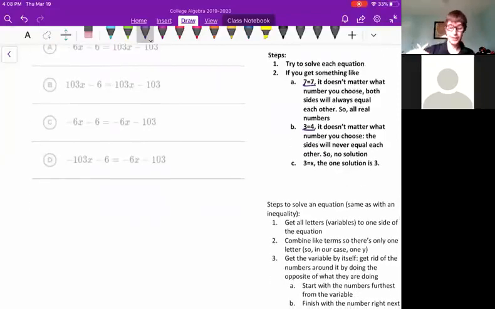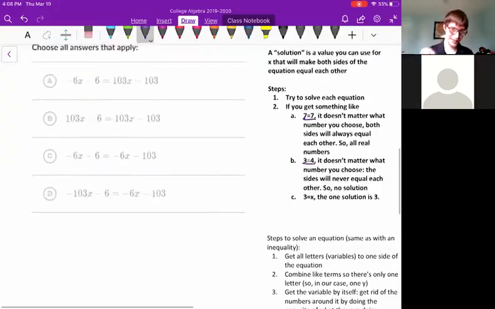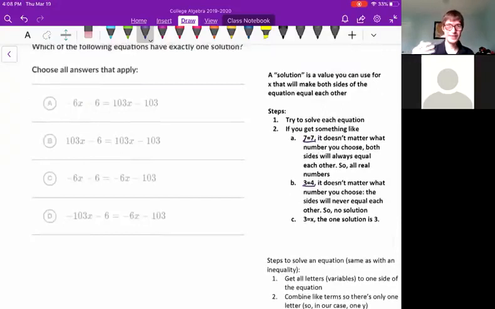And then for the last one, if you get something like 3 equals x, well then that means that there is one solution. It's 3. If you plug in 3, you'll have the answer. Okay, I'm very long-winded. Let's just get through the problems and see what we find.